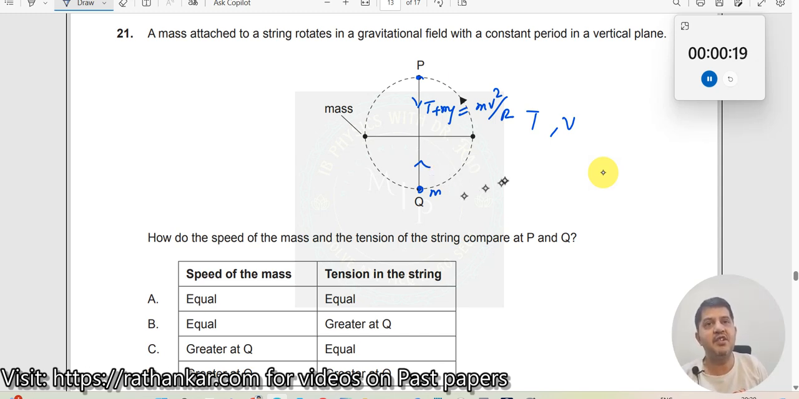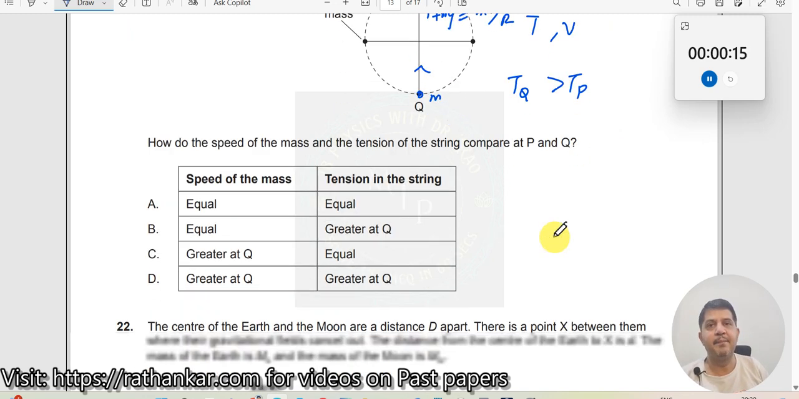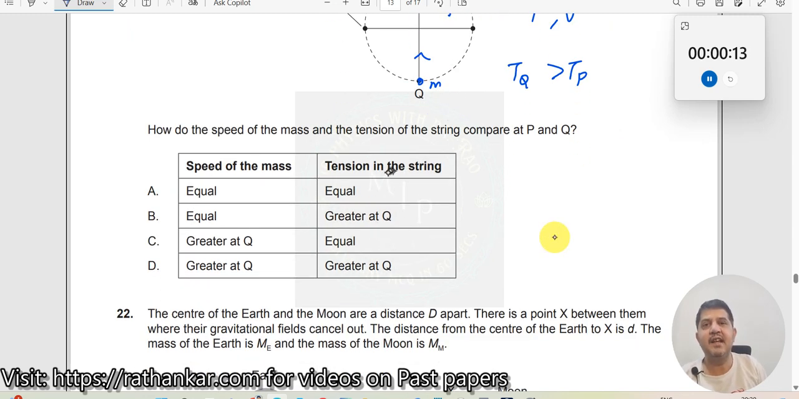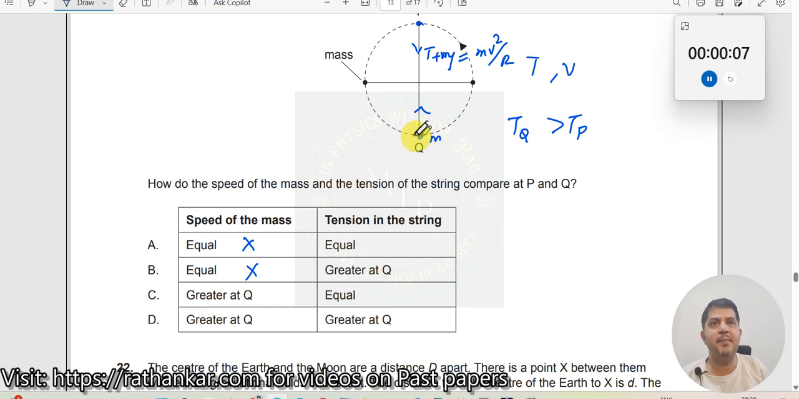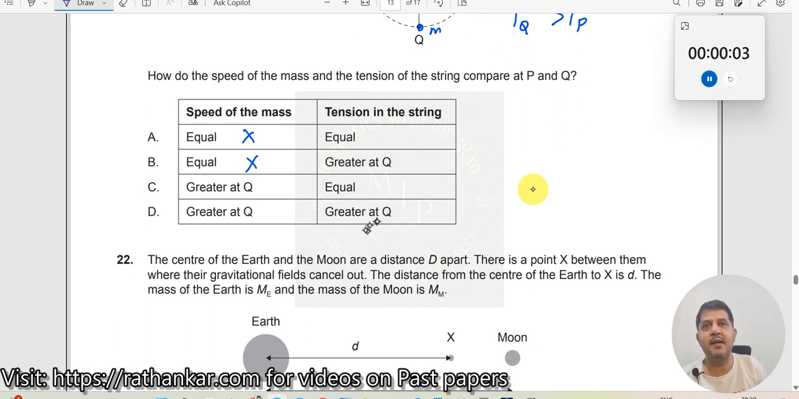So therefore tension at Q is always greater than tension at P. First thing, tension at Q is greater than P, so these two are unequal. This is not correct. Then velocity here would be higher, otherwise it will not be able to climb so much, right? So therefore velocity here would be higher, so greater at Q. And hence, what you can say is D should be the right answer.